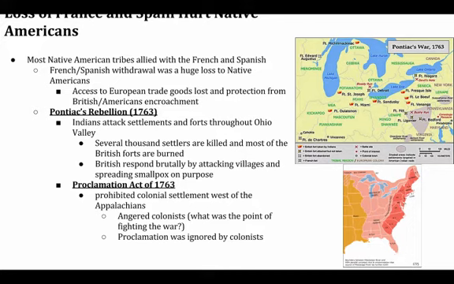Okay. Now, by doing that, yes, it's going to pacify the Native Americans in that region, but it's also going to anger the colonists. The colonists fought this war to get that land, and so the colonists are very much going to feel betrayed by this act, and for the most part, they're going to ignore it and settle it anyways. And so the conflict between American settlers and Native Americans is going to continue to intensify throughout the late 18th century.